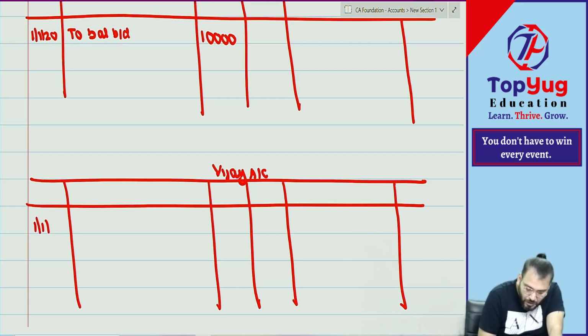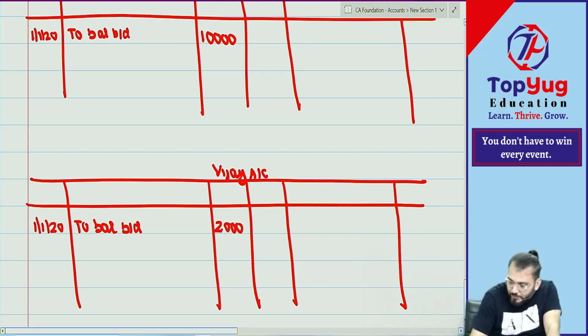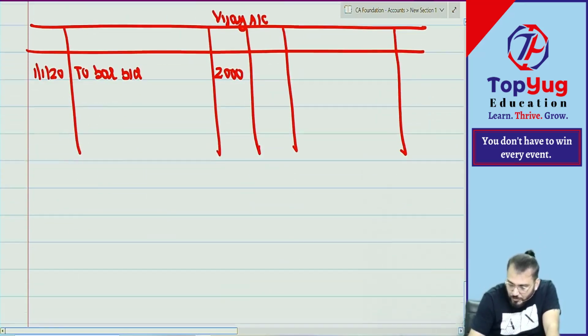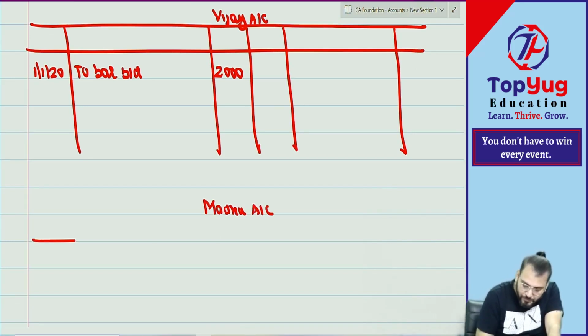On 1/1/2020, what is the balance brought down? How much? 2,000. Yes, sir. You are very good, sir. Then we have Madhu also. You know Madhu? Madhu account.